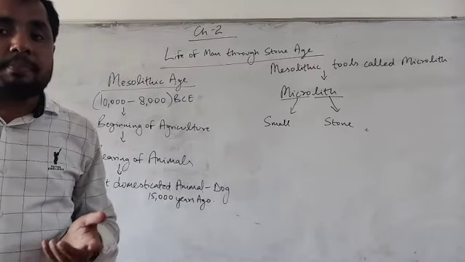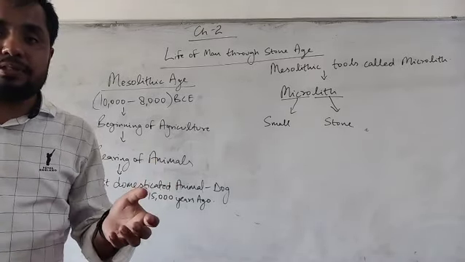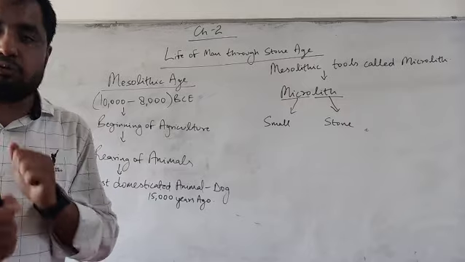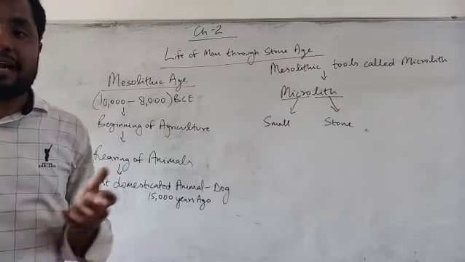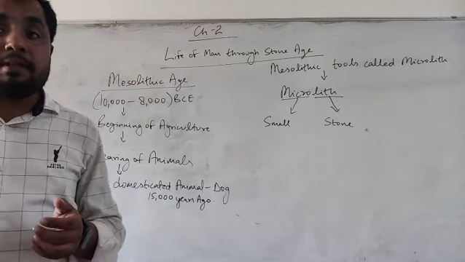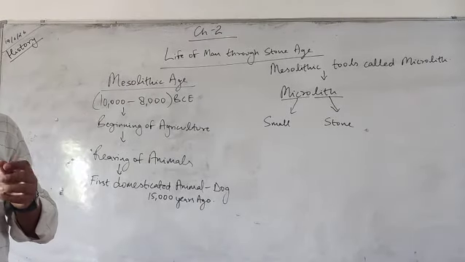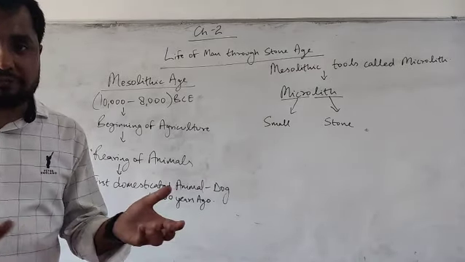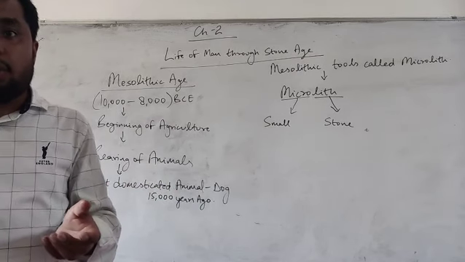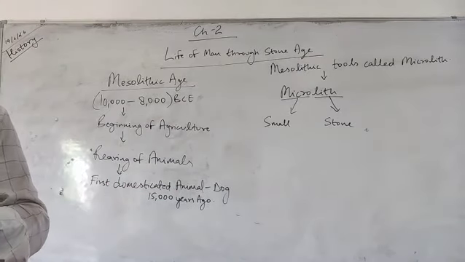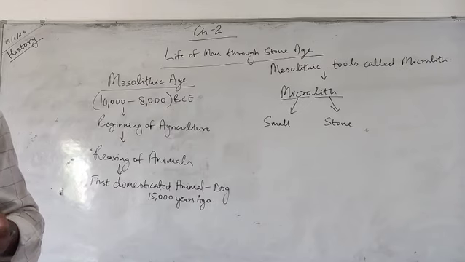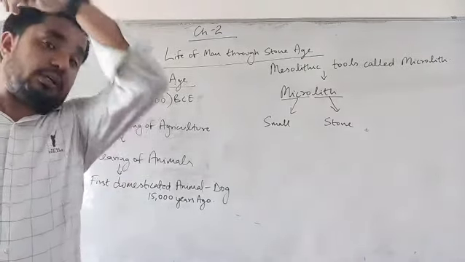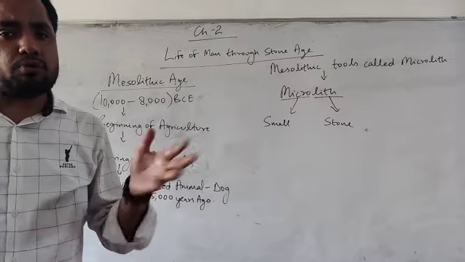And how did that happen? What did the ancient humans do? They rubbed two stones against each other. Suddenly a spark happened, and from that spark, people came to know that fire can be lit. How? Because whenever we have very dry leaves, twigs or wood, and that spark hits the wood or twig, it catches fire. So by doing that, the Paleolithic man came across the invention of fire, which was the most important aspect of that age.